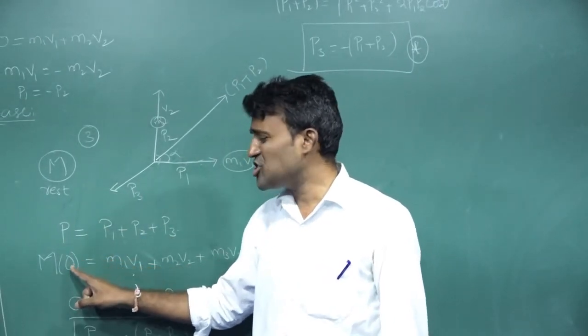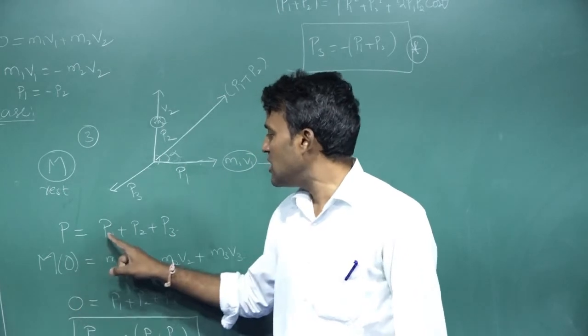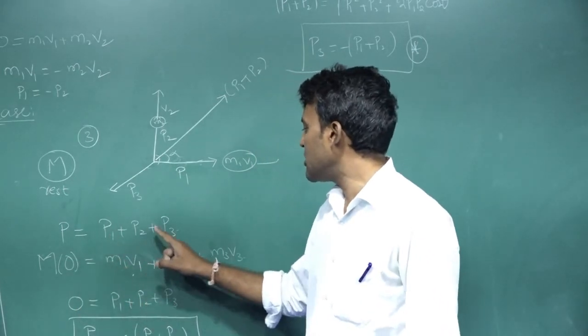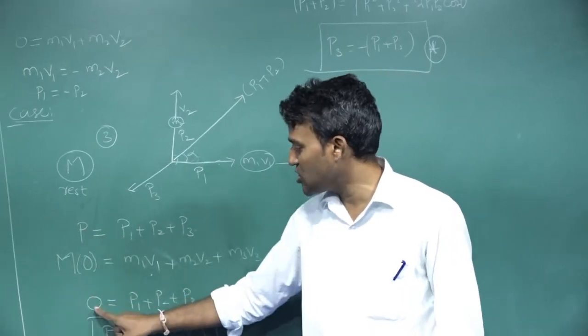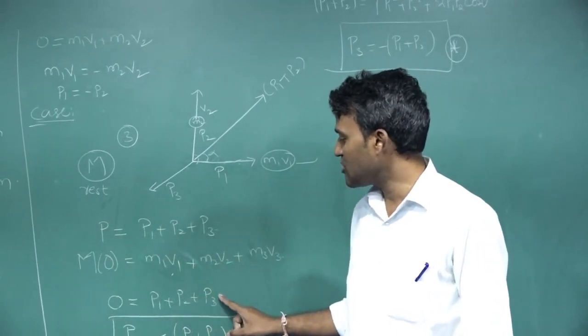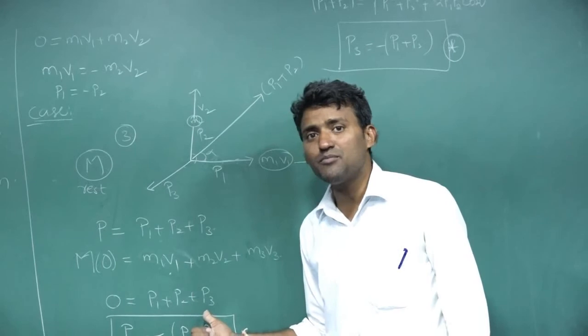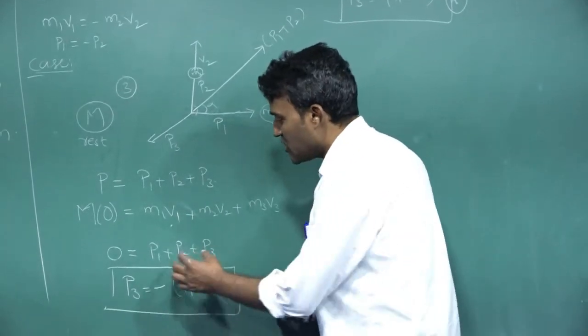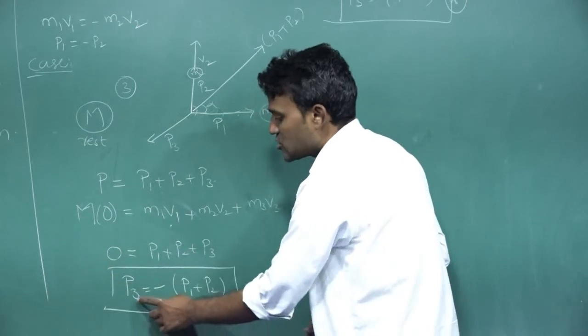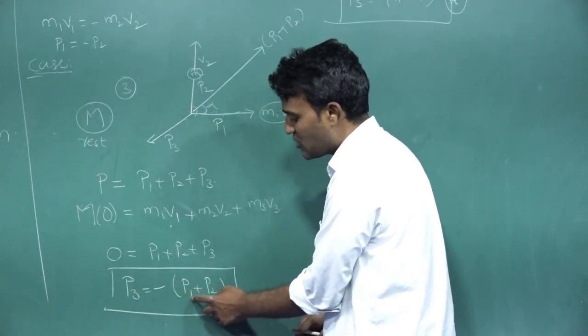The bomb is initially at rest, so that is 0. P1 is equal to m1 v1, P2 is equal to m2 v2, P3 is equal to m3 v3. P is equal to 0, which equals P1 plus P2 plus P3. Now calculating the momentum of the third piece, I take P1 plus P2 to the other side. So P3 is equal to minus of P1 plus P2.